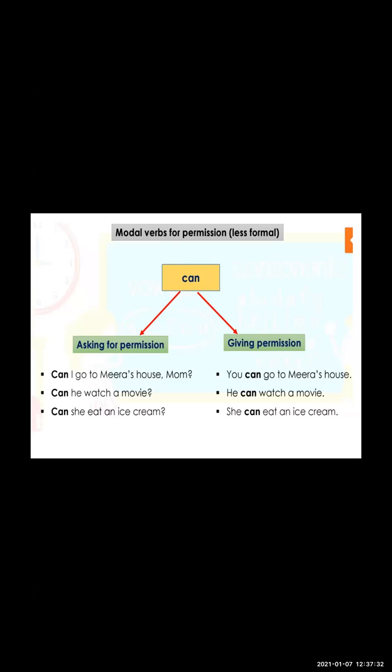Modal verbs for permission. The less formal one, which I have explained already, is can, for asking permission. Can I go to Mira's house? Mom, I'm asking my mom. I'm not very formal, but I'm taking permission. Can I go to Mira's house, my friend's house? Can I watch the movie? Can he watch a movie? Can she eat an ice cream? It's a formal one. We are following the permission. And while giving permission also, we can use can.